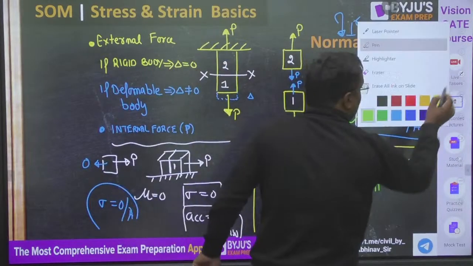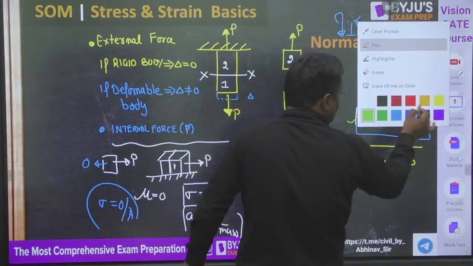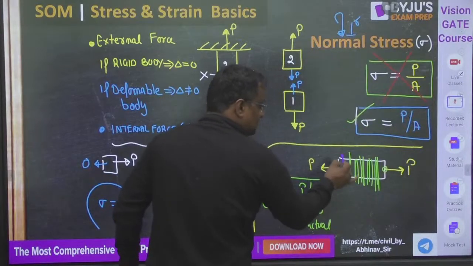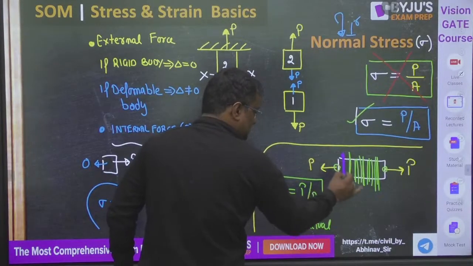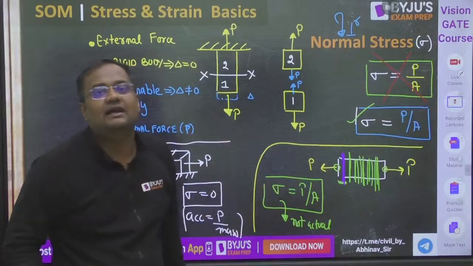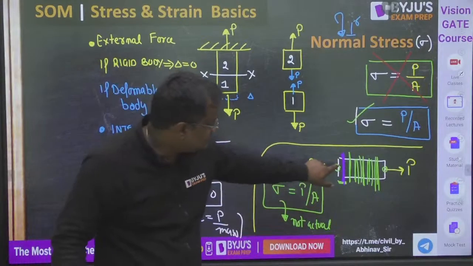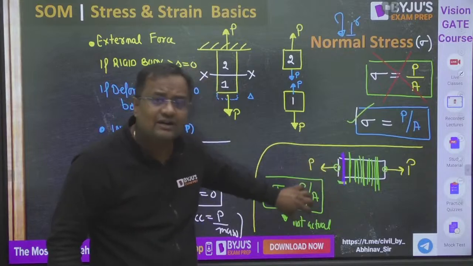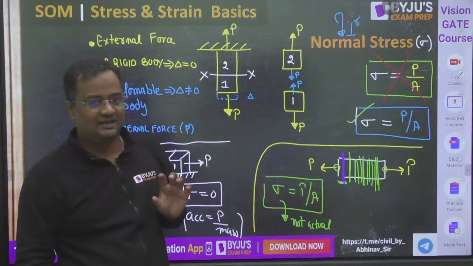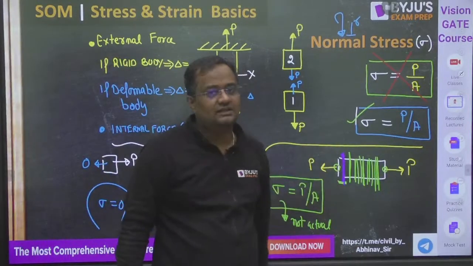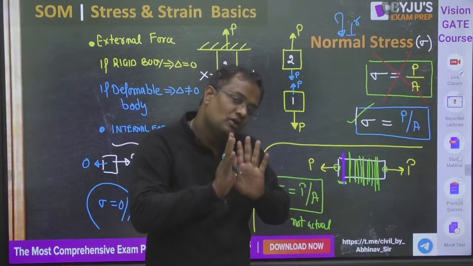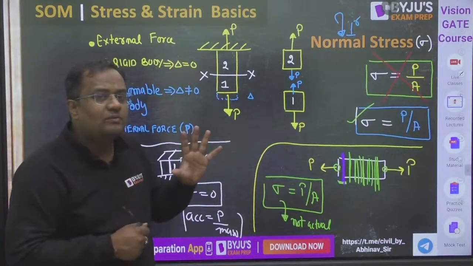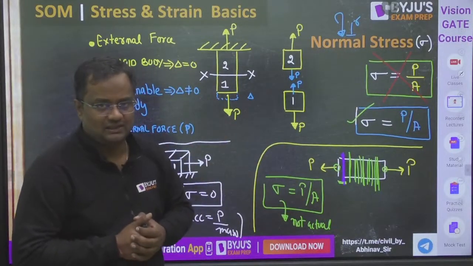Like if you don't take this green section, and you take this purple section, stress is not P by A at every section. Inside, stress is more, but at a far away point, stress is less. So very near to the point load, stress is not constant P by A, but a certain distance away, stress is P by A. This is a normal stress. We have some other stresses as well.